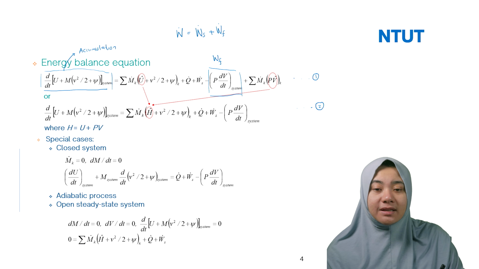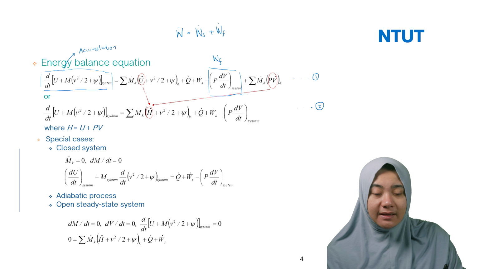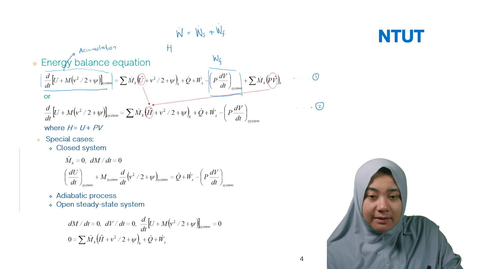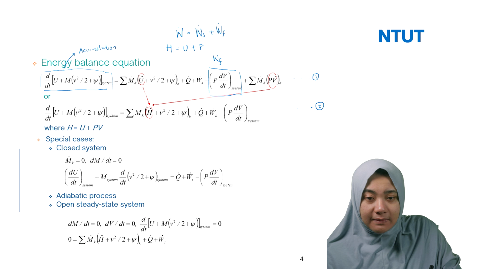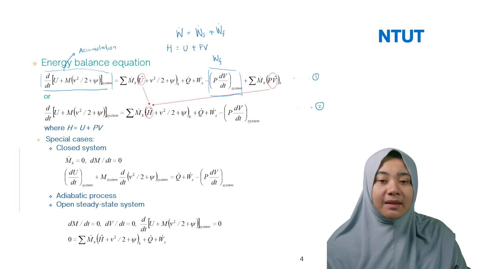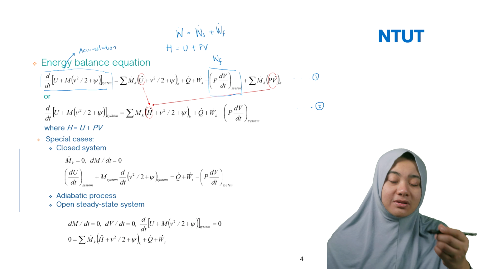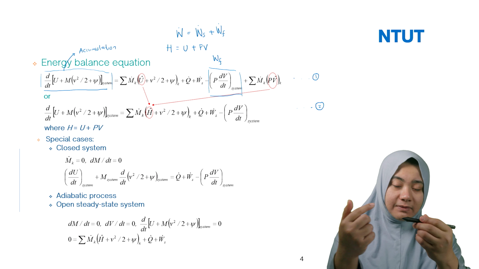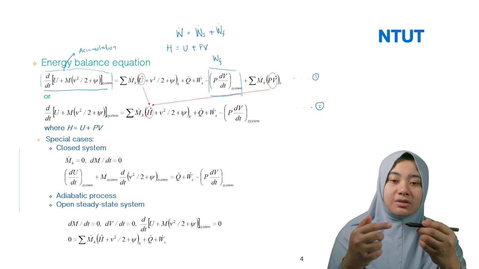So in this case, U plus PV is equal to the enthalpy. So you can rewrite the thermodynamic identity: H is equal to U plus PV. U is basically internal energy, and the PV comes from the fluid flow. They have the energy from the fluid flow to the solid of the cylinder.